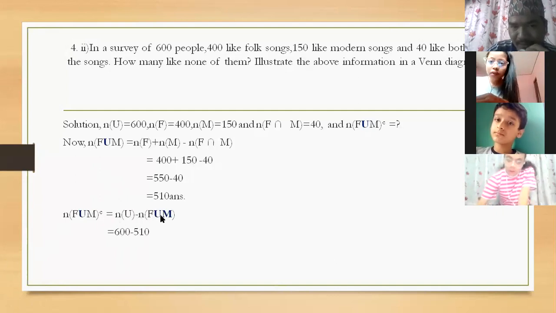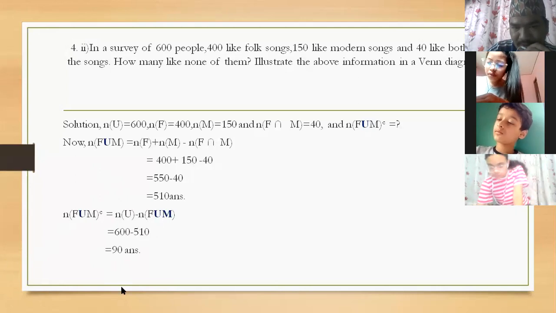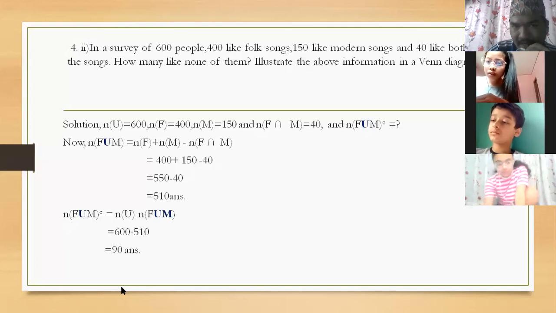And n(F union M) is there 510. Then what is the value that you got after subtraction, children? What is the number of people who like none of them? 90. 90. Absolutely right. Are you clear, children, about this question?